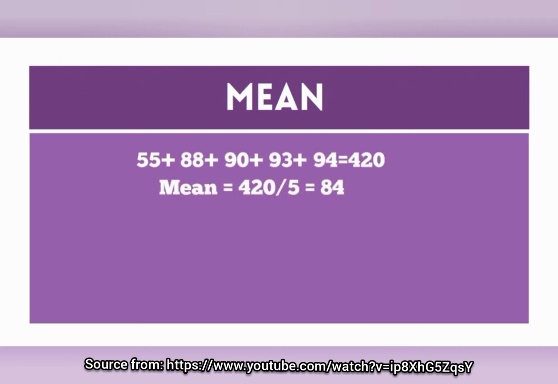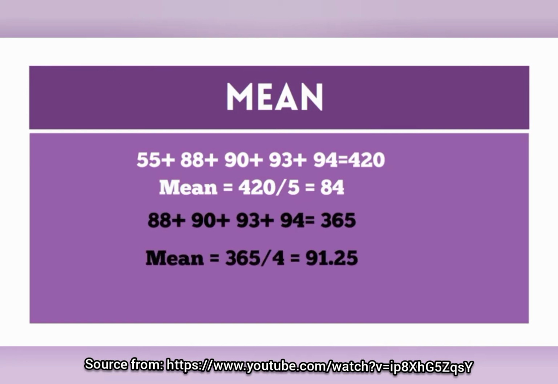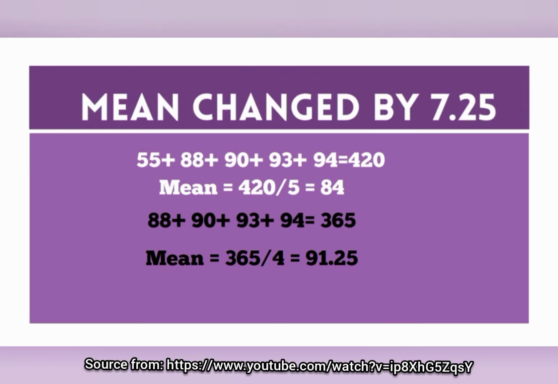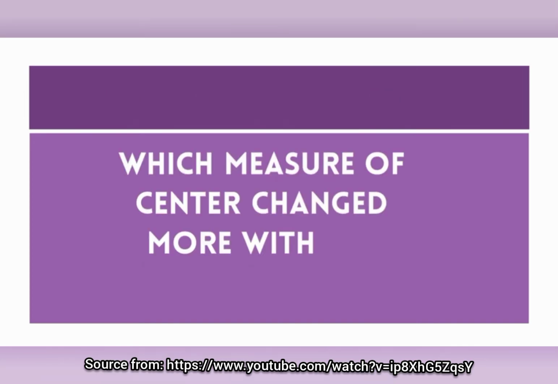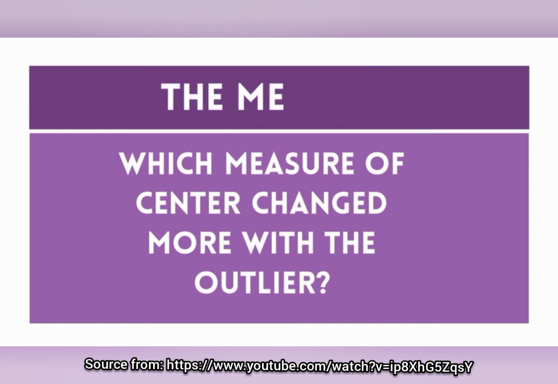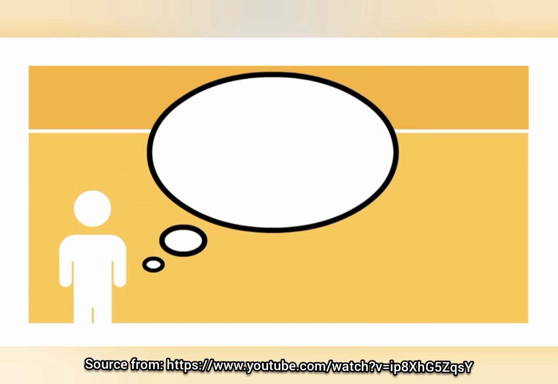Let's determine how the outlier affects the mean by finding the mean without the outlier included. Did the mean change? Yes. By how much? 7.25. Which measure of center changed more with the outlier? The mean. A rule of thumb: when there is an outlier, it is best to use the median. When there is not an outlier, use the mean when finding the measure of center or comparing the measure of center.